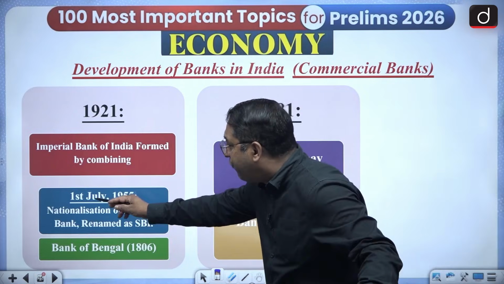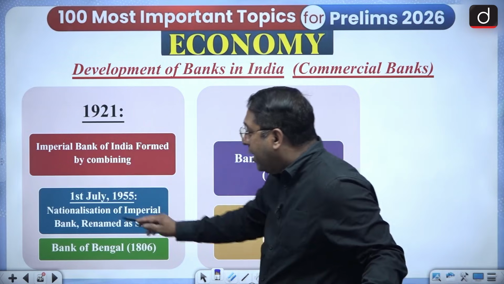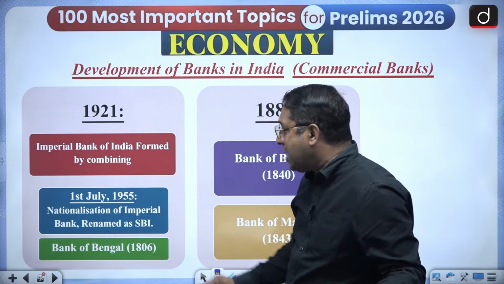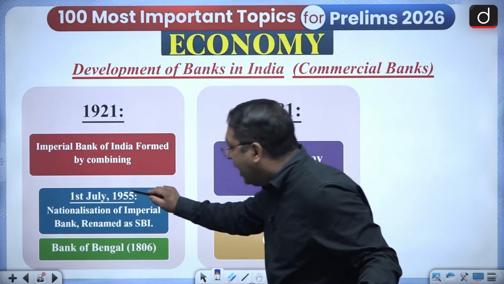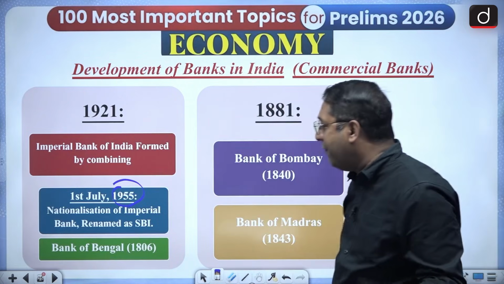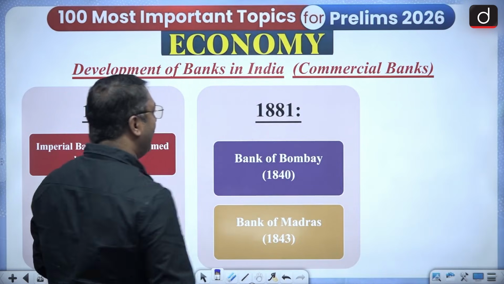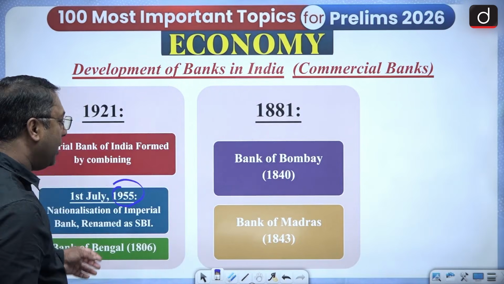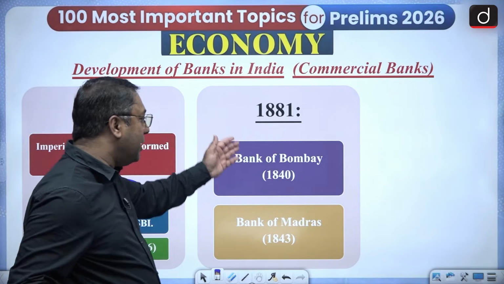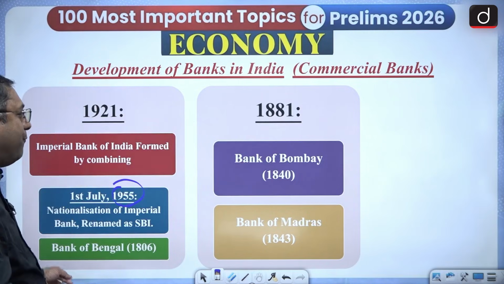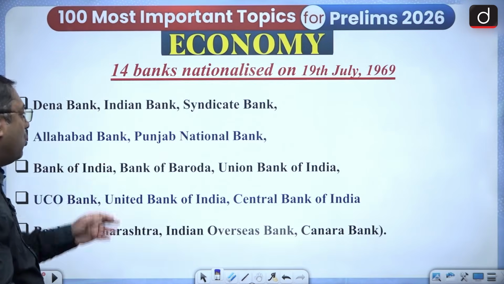And this Imperial Bank of India, nationalization of it happened in what? 1955. And what about 1888, 1881? We also find Bank of Bombay, Bank of Madras, and so on.